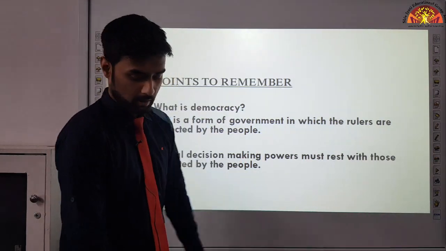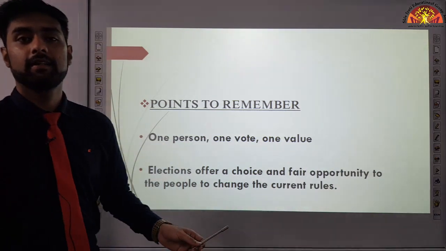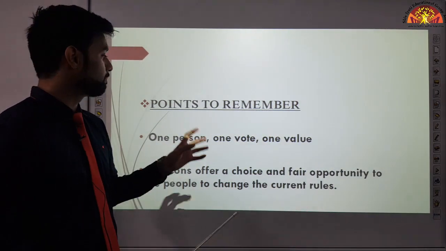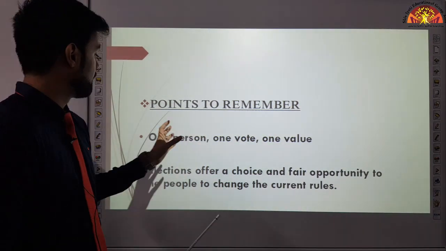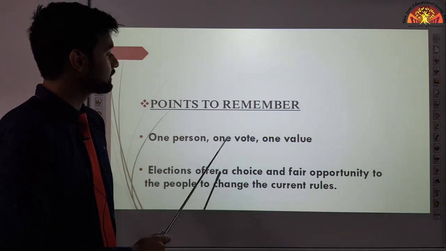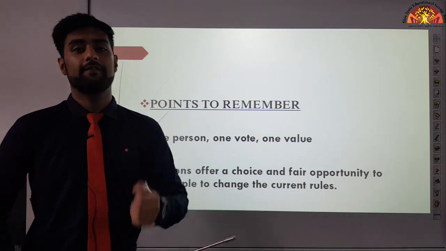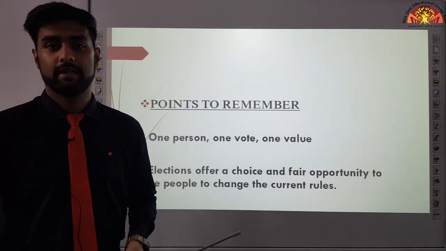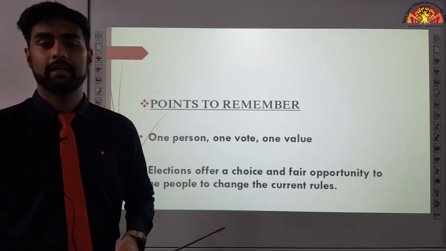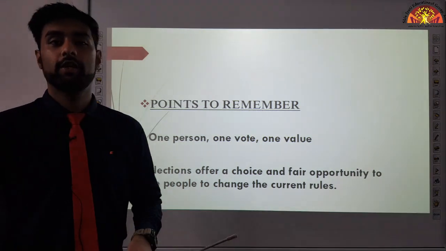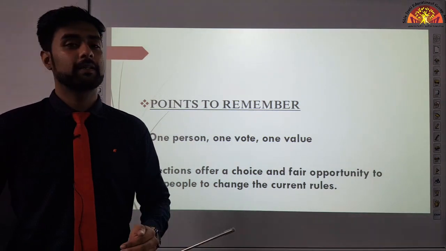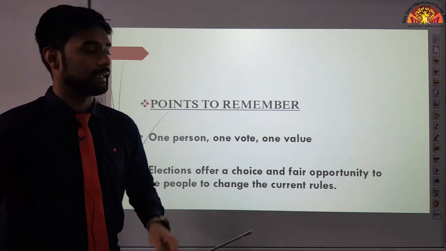Moving on. Another thing which we give importance to in this chapter on democracy is one person, one vote, one value. You know that every 5 years in our country elections are held, and what do we do? We vote. Every person who is above the age of 18 gets to vote.